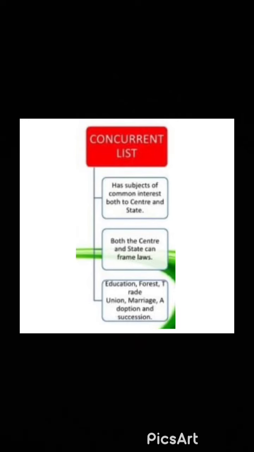Third is concurrent list or list 3. It has a list of 52 items. It includes subjects of common interest to both the union government as well as the state government. It includes powers to be considered by both the union and state government. The list includes education, forest, marriage, etc.